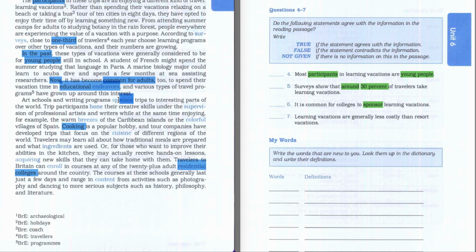So there is information about sponsors. It says art schools and the writing program sponsor trips to interesting parts of the world. We can scan further, and there is no information about colleges.